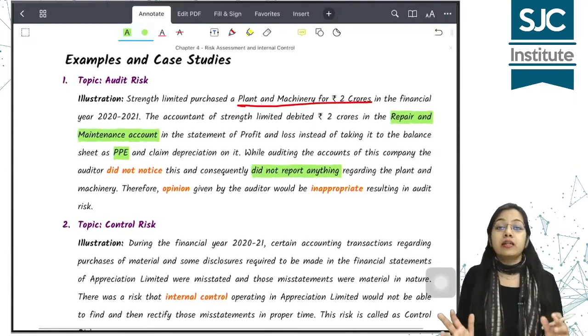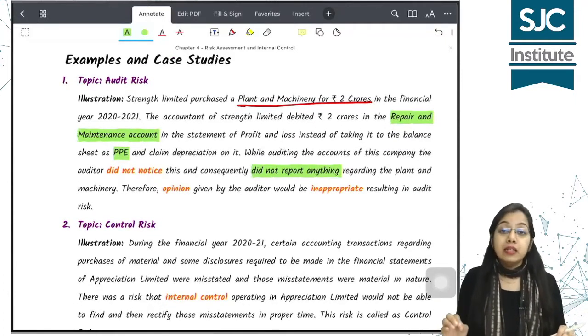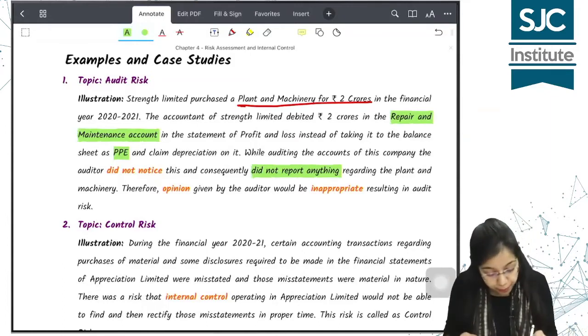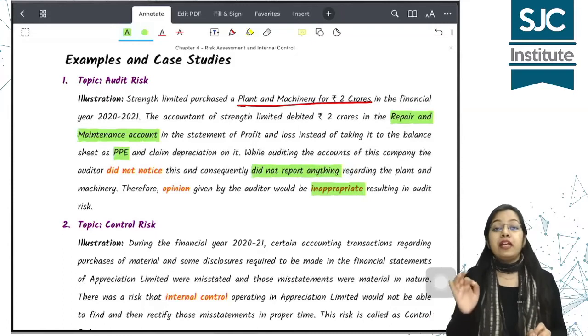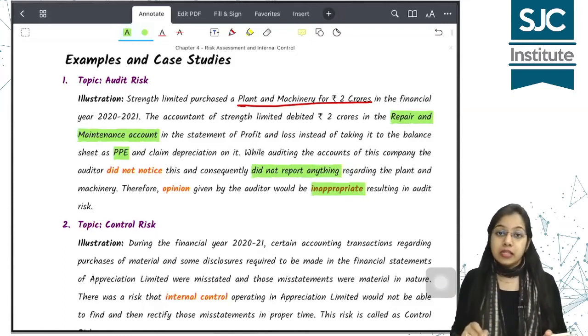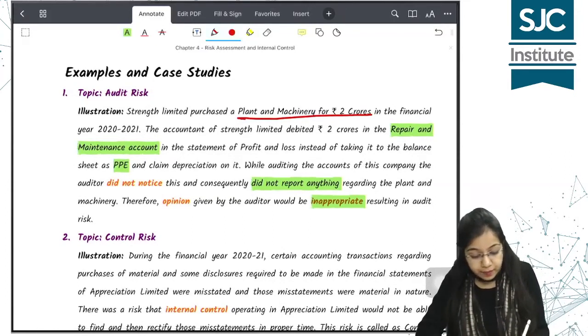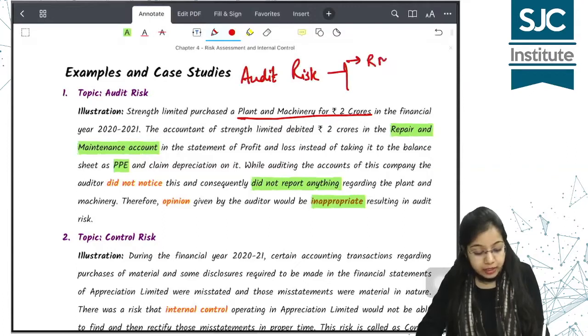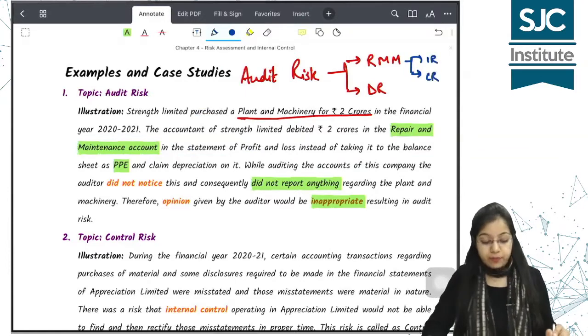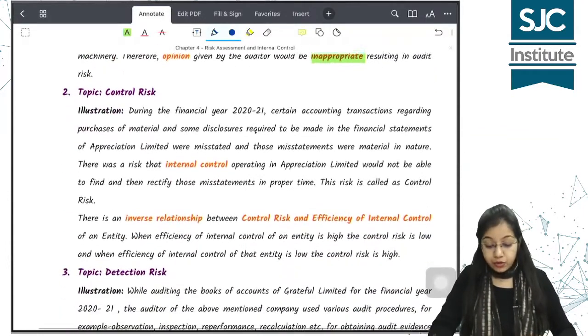So we all know audit risk क्या होता है? Audit risk is nothing but the risk that the auditor expresses an inappropriate audit opinion when the financial statements are materially misstated. Clear? चलिए एक बार हम लोग recall कर लेते हैं audit risk के कितने components हैं. One is the risk of material misstatements. Second one is the detection risk. Risk of material misstatement again divided into two parts. One is inherent risk, second one is control risk. ठीक है? तो next topic is regarding control risk.